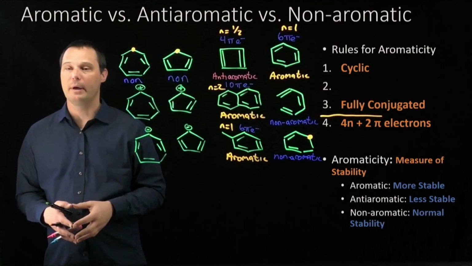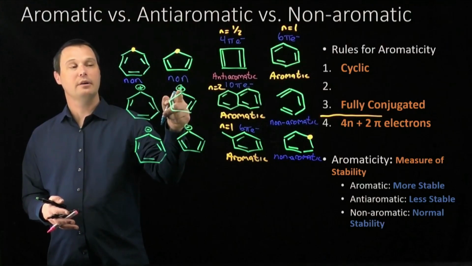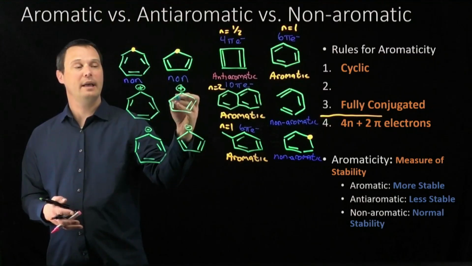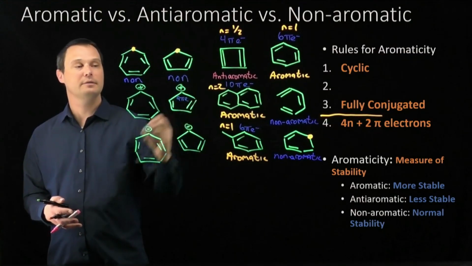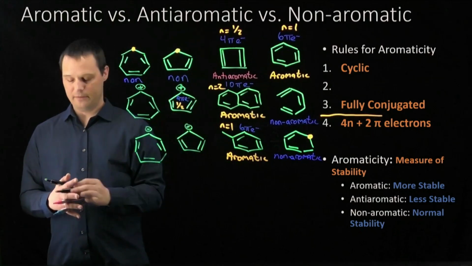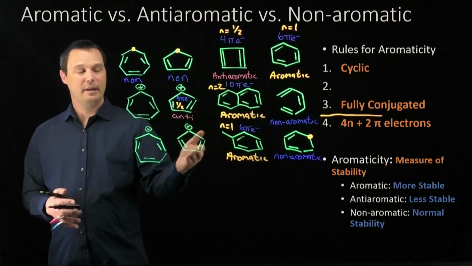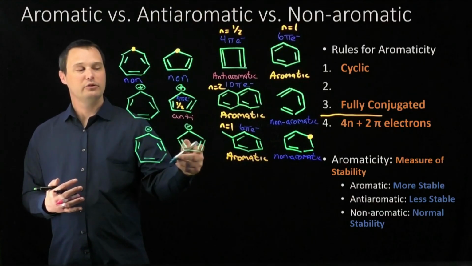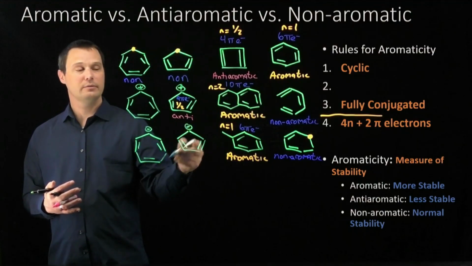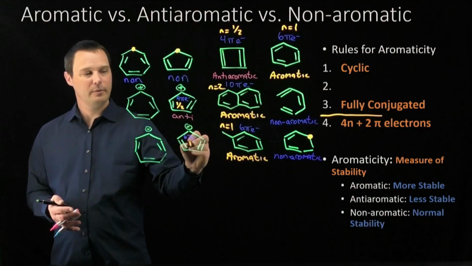For the cyclopentadienyl cation, each pi bond contributes 2 electrons, and the carbocation is an empty p orbital contributing 0 electrons, so the cyclopentadienyl cation has 4 total pi electrons. When we solve for n, subtracting 2 gives us 2, divided by 4 gives us n equals 1/2. That means that cyclopentadienyl cation is antiaromatic. For the cyclopentadienyl anion, each pi bond contributes 2 electrons, and the negative charge means there's a lone pair there. That contributes 2 more electrons for a total of 6 pi electrons. Solving for n, 6 minus 2 is 4, divided by 4, n equals 1.